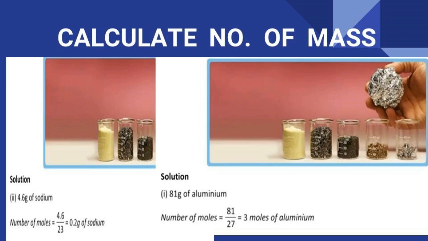Now to calculate the number of moles. The first one is 4.6 grams of sodium. The number of moles is given mass divided by the value of sodium, which is 23. So you will get 0.2 moles of sodium. The second sum is 81 grams of aluminum. The formula for number of moles is given mass divided by the value of aluminum, which is 27. So 27 ones are 27 and 27 threes are 81. So 3 moles of aluminum.